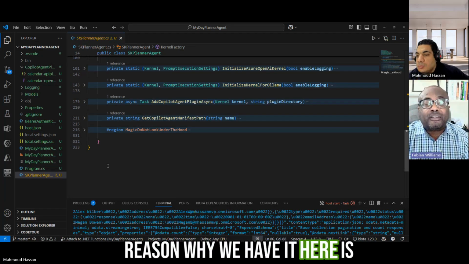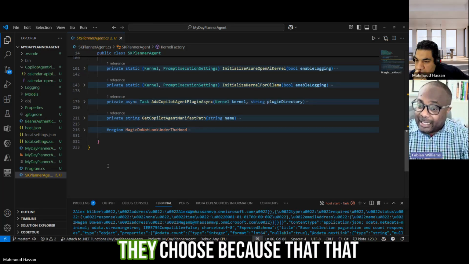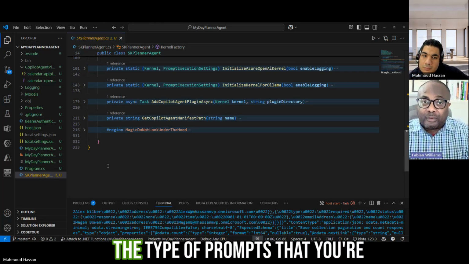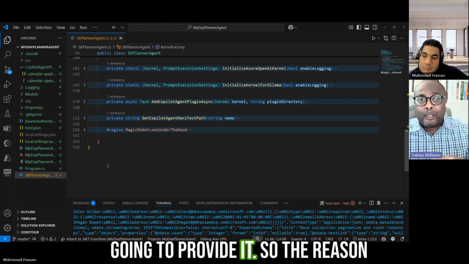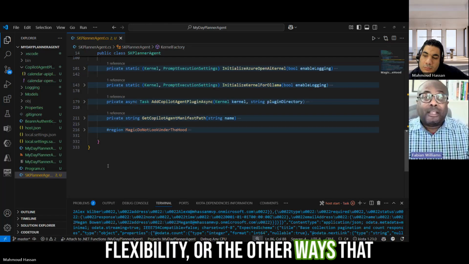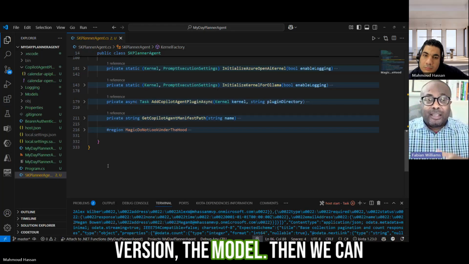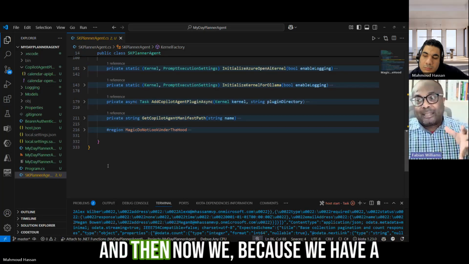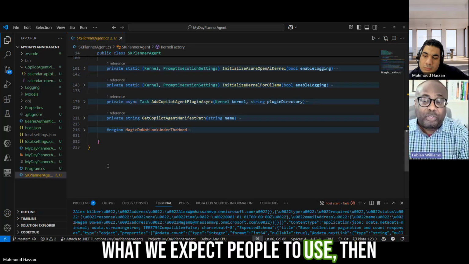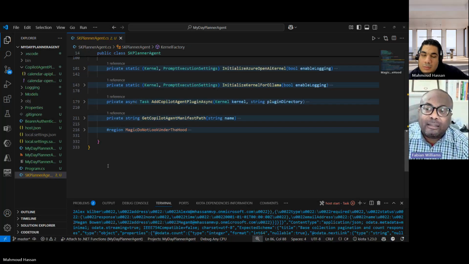The reason we have it here is because we don't know what challenges people are going to face with the model that they choose, because that impacts what happens here, and also the type of scenarios, which is the type of prompts that you're going to provide. So we kept it here because we wanted to allow for that flexibility. Or there are other ways: we can say we support this model and this version of the model, then we can move it into the extension method. Because we have a contract in essence in terms of what we expect people to use, we can abstract all of this away into a higher level. What are your thoughts on that?